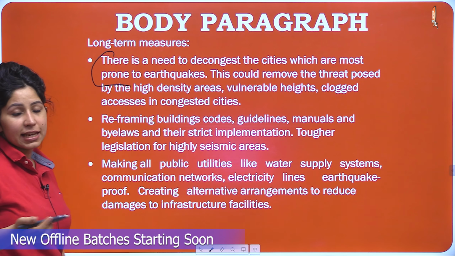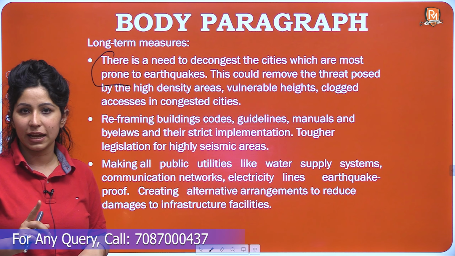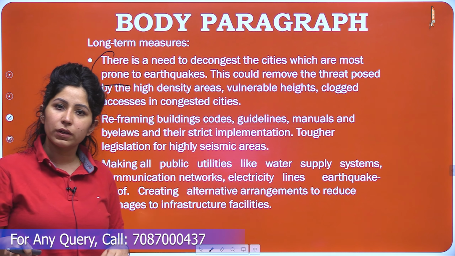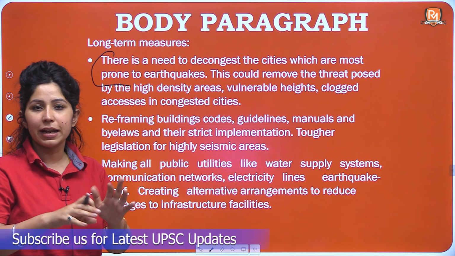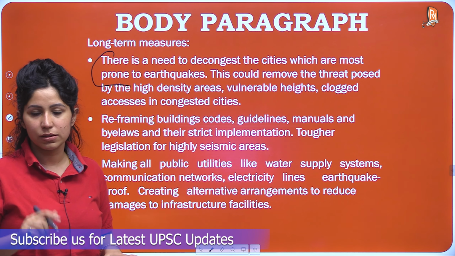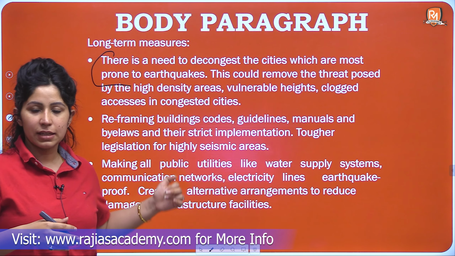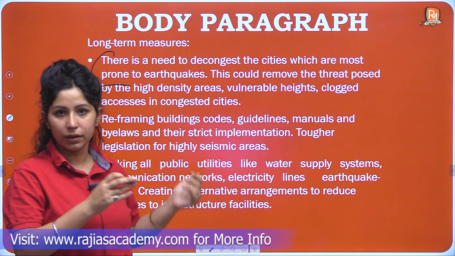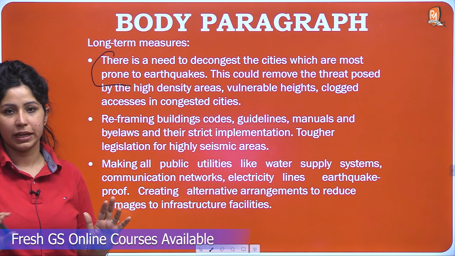See, urbanization in India that has happened till now was unplanned urbanization. Wherever jobs were available, wherever goods were available, people tried to settle around those places. So urbanization was not planned, and that increased the risk of such disasters in our country. Now decongestion of cities has to take place.